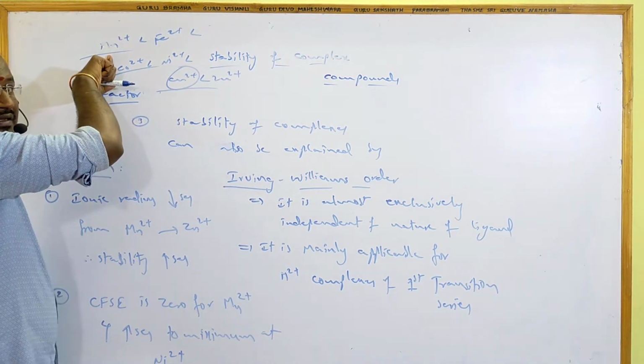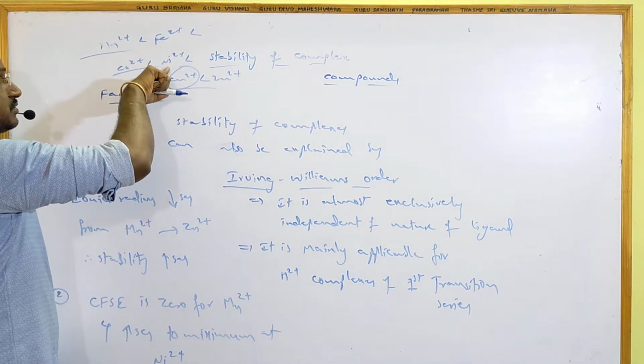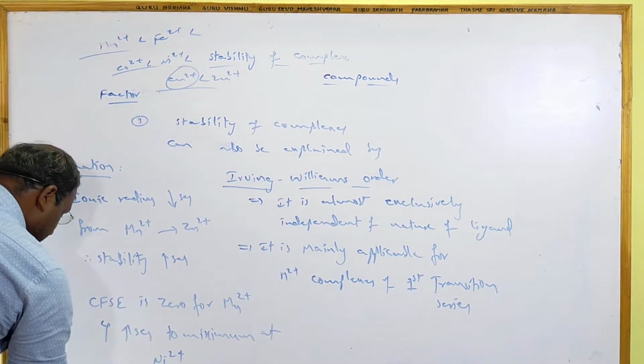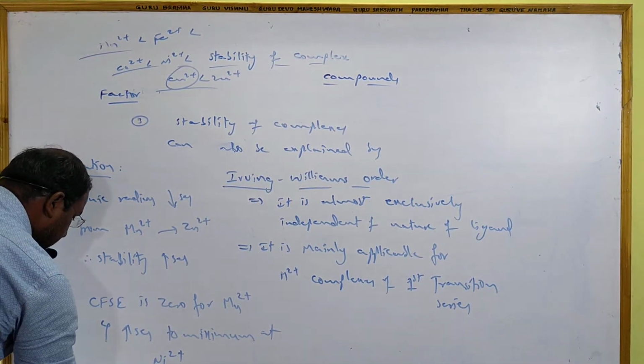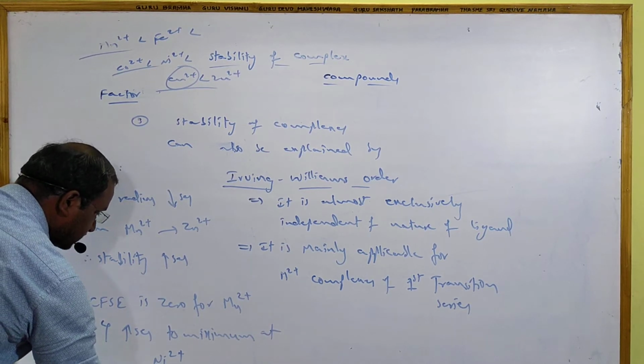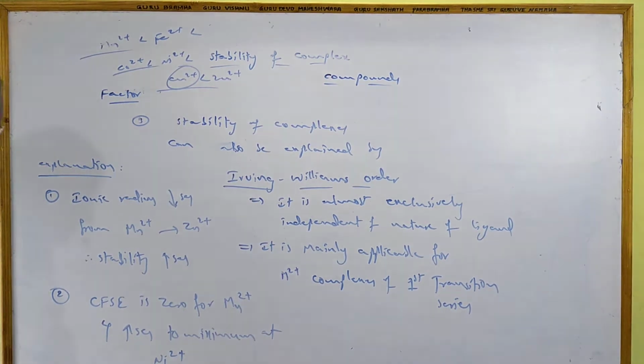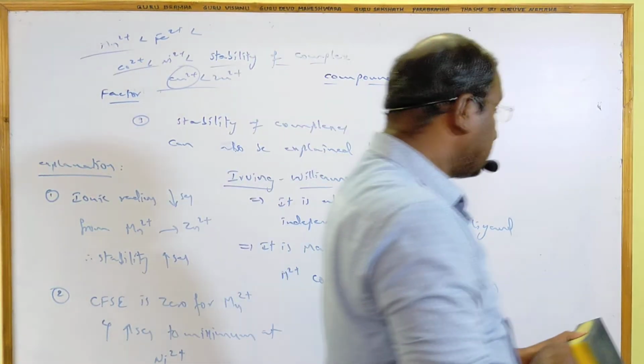CFSE is 0 for these complexes and it increases to a maximum for Ni2+. So therefore stability increases. This is the second explanation according to the Irving-Williams order.